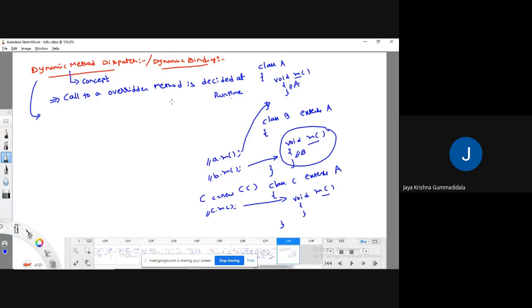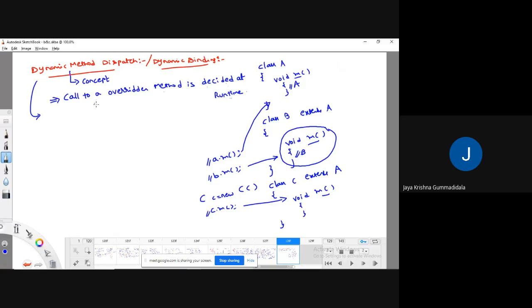So to achieve this concept, what we need to do is, see, in the previous classes, what I said: create an object for the bottommost classes, so that memory will be allocated for all the topmost classes, and it starts executing from the topmost method. But constructors are called from bottom to top. I said create an object for the bottommost class, so that memory will be allocated for everything.